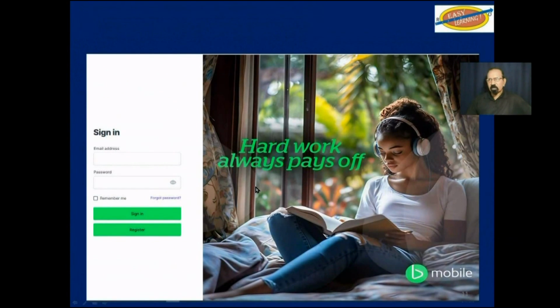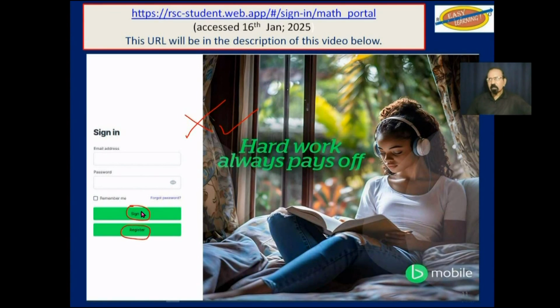So this that you see here is the home page. You will have to register first and subsequent to that, sign in. This is the URL again. This URL will be in the description of this video below, so you can easily click on it and be redirected to this website.